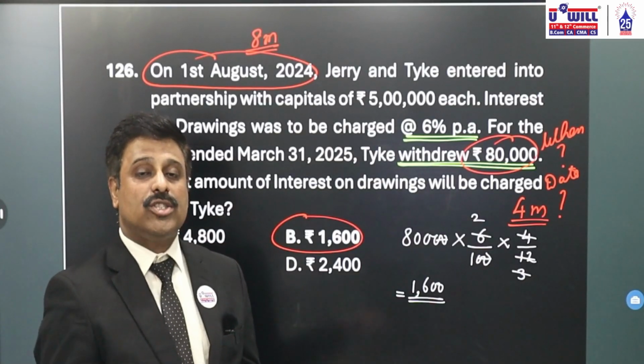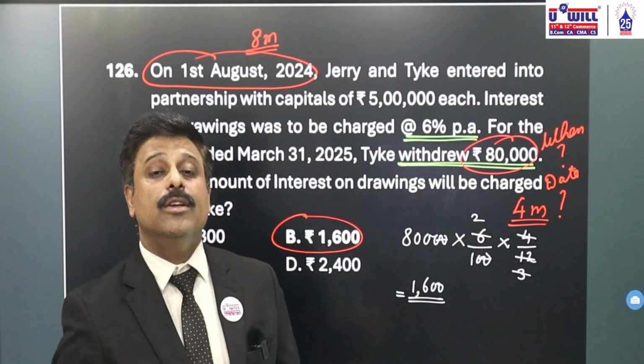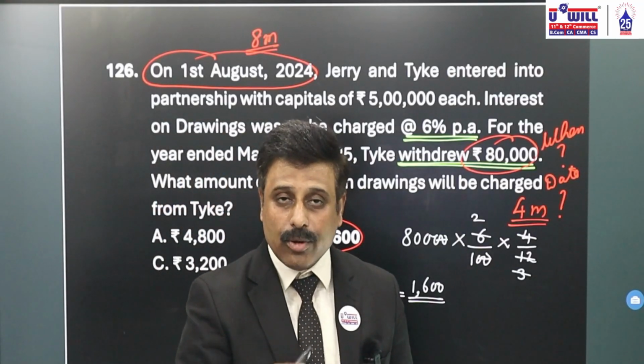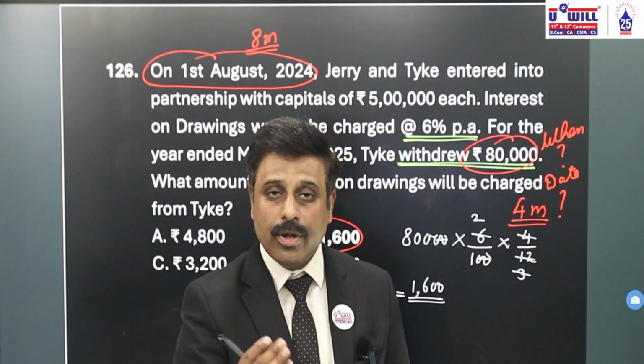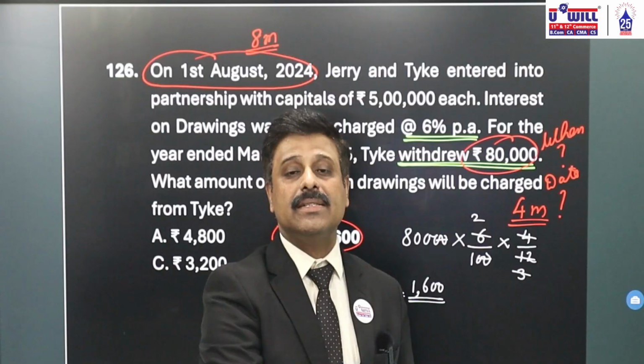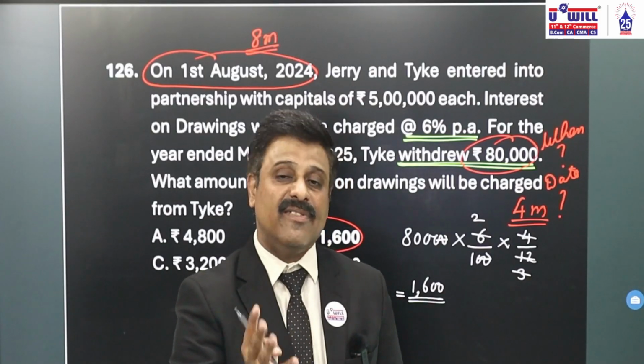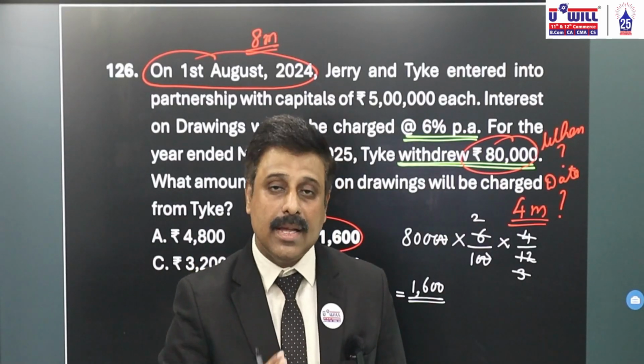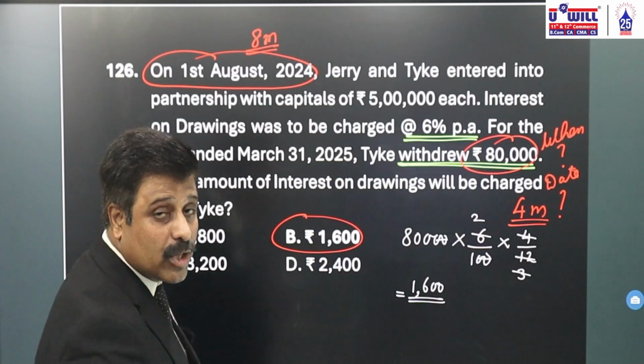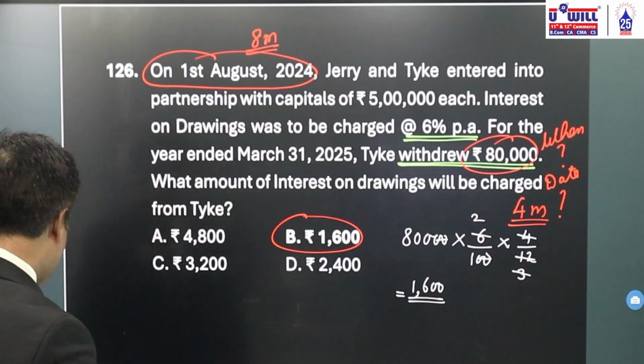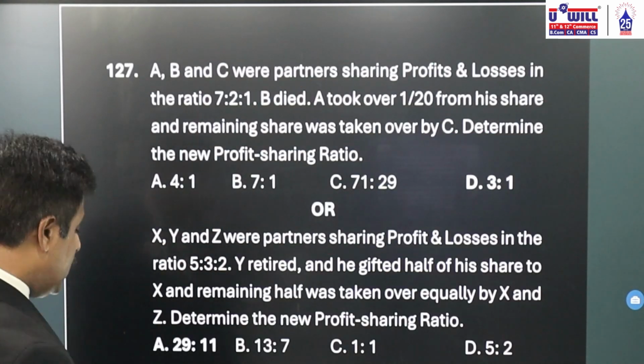Always, the date of drawing not being given doesn't mean 6 months. You need to see that in this particular question which is given to you, when does the business start? If it's an old business, then you can count for 6 months. But here they are entering into partnership agreement for the first time. Again, important, tricky question. Let's take up the next one.